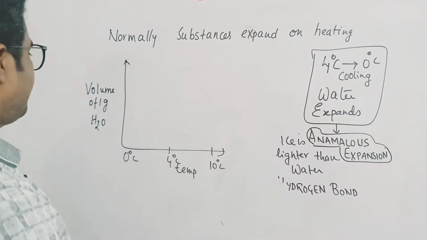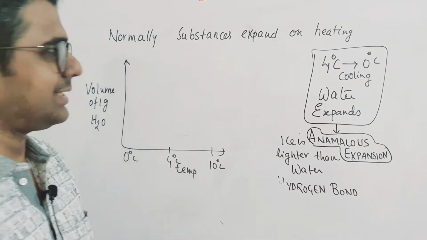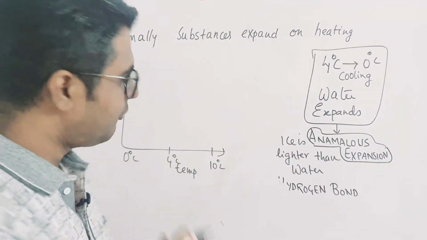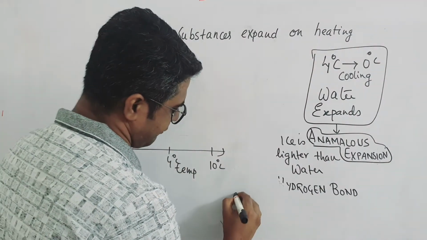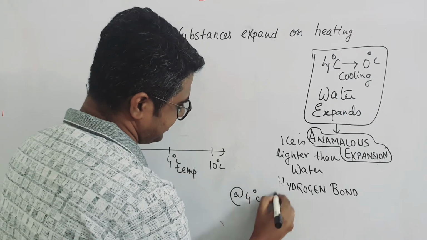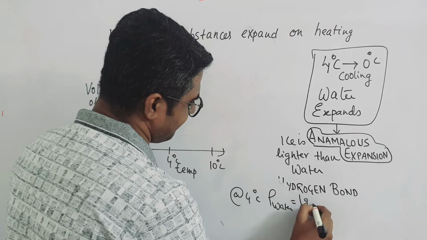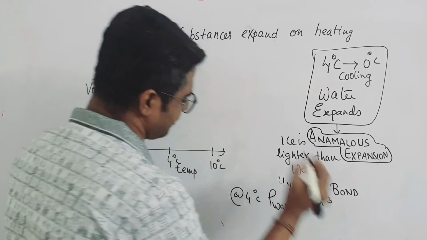So, see, normally at 4 degree Celsius the highest density of water is lying there. What is the highest density of water? At 4 degree Celsius density of water is 1 gram per centimeter cube. Okay?